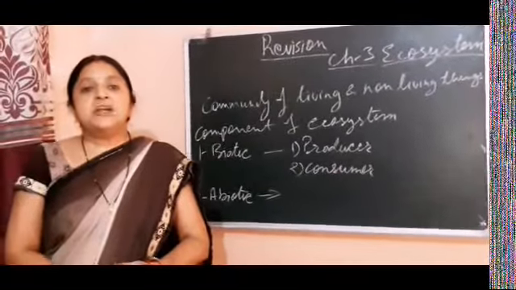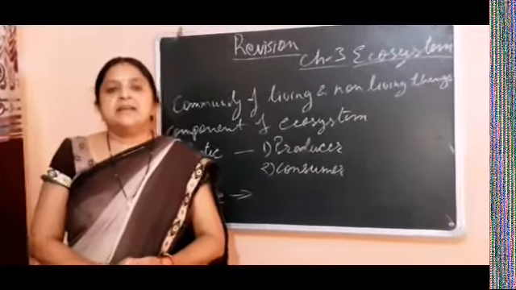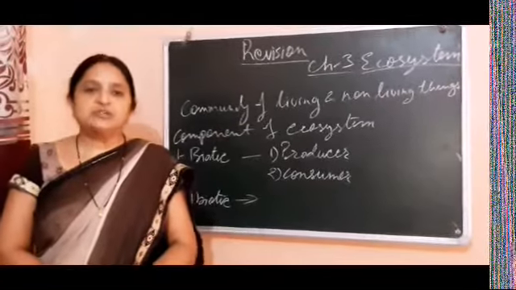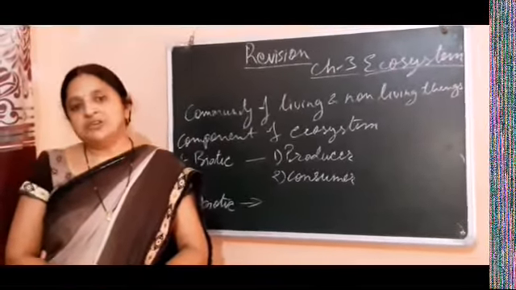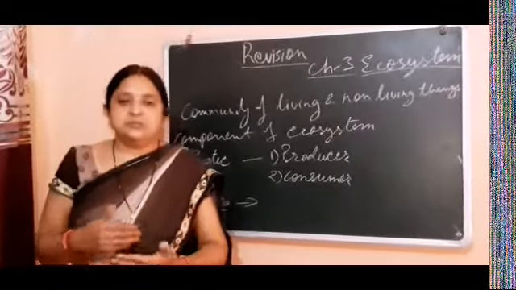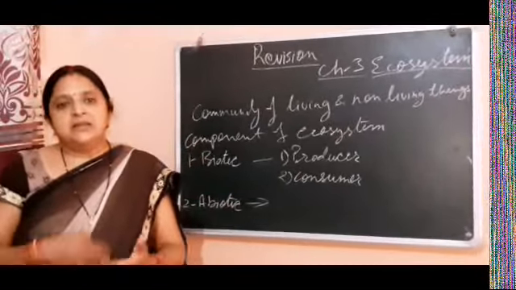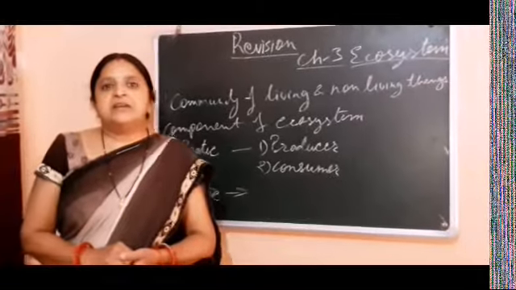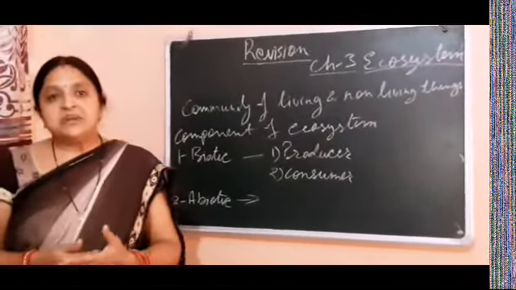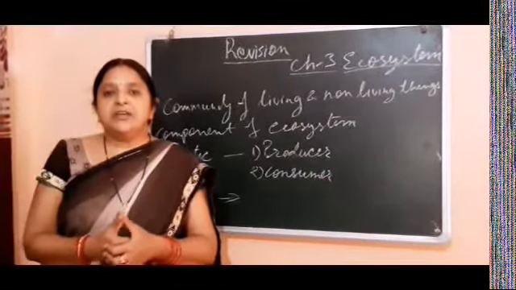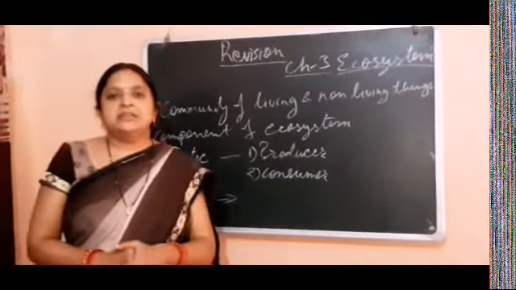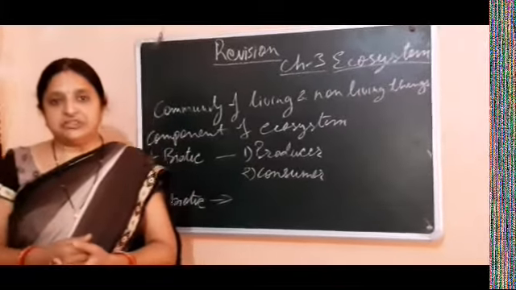They break down complex dead and decaying bodies into smaller and simpler nutrients. These then mix with the soil, and hence the cycle is maintained, so they are able to maintain the cycle of elements and minerals. In this way, they are very beneficial for cleaning the environment and cycling the nutrients.